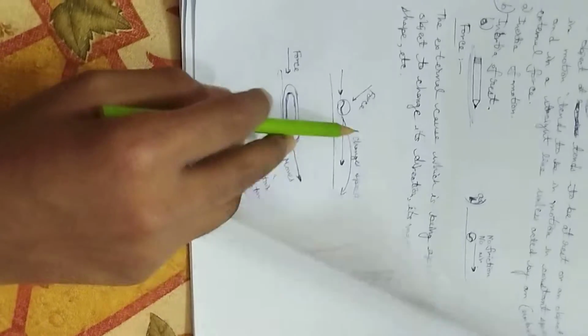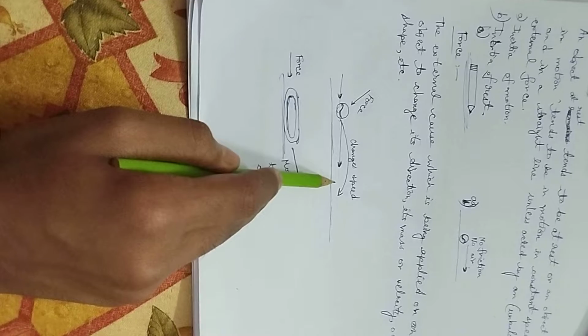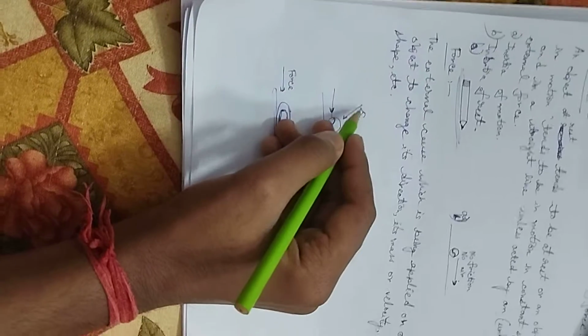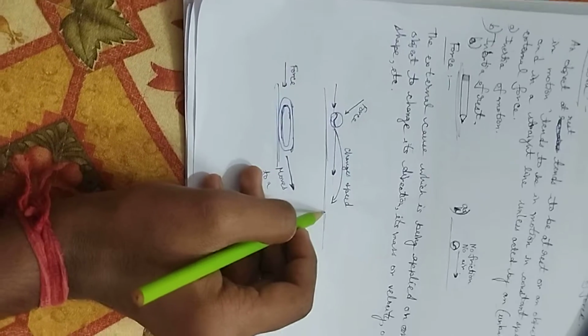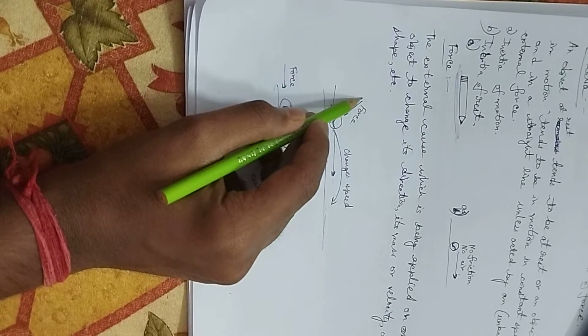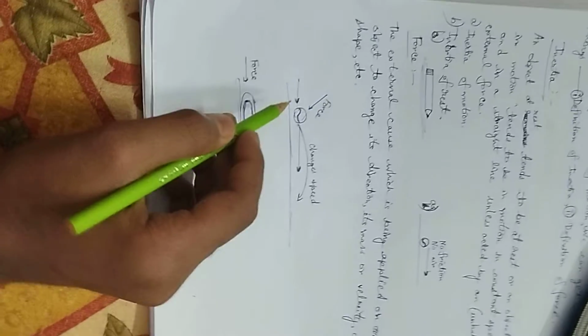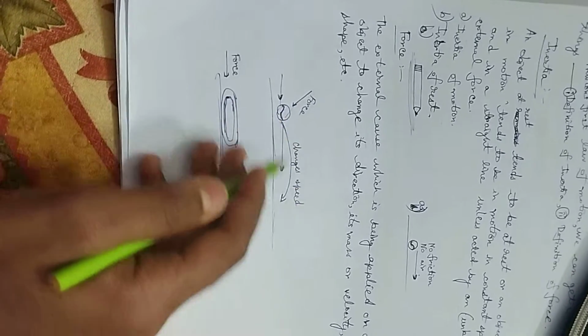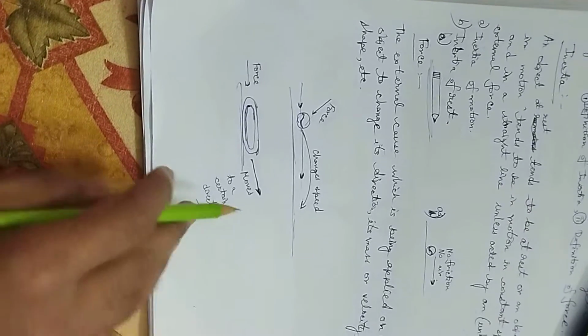There is a simple and good diagram: this ball is moving at a uniform speed, and when a force is applied, it changes the speed. So because of the external cause, that is the force, the ball changes its speed and also its direction.